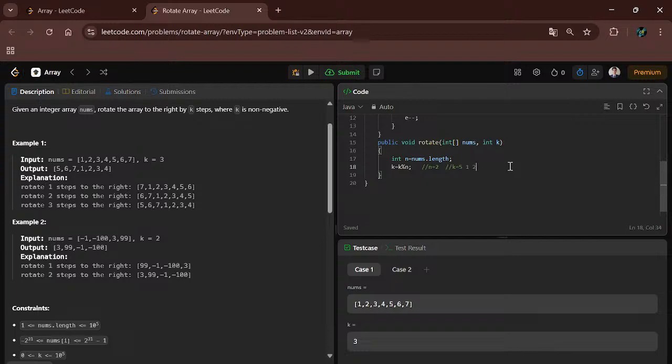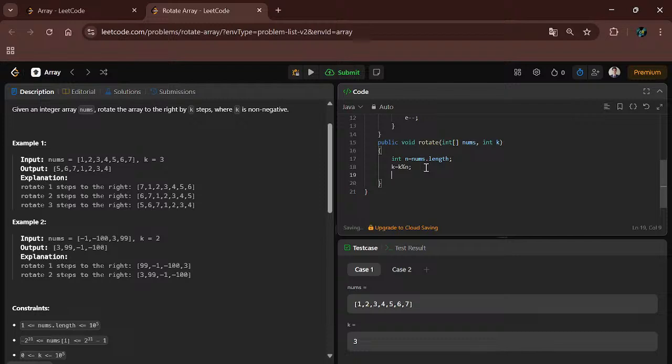In the playlist I have explained all. After one iteration it will look like 2 1, and after the second 1 2, and after the third it will look like this. You can do it on paper and pen, then you will understand side by side. I have taught it very well on paper and pen. You can view it from the playlist and subscribe to my channel. Here I have explained this problem very nicely. Please watch from there.